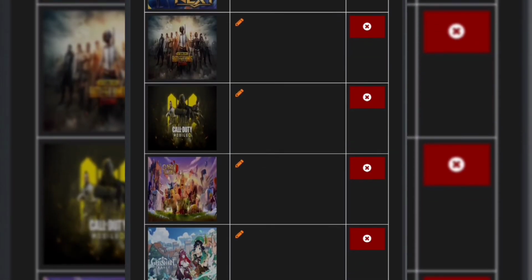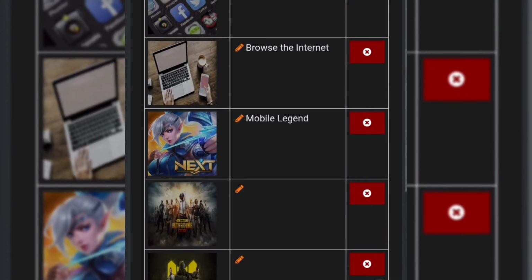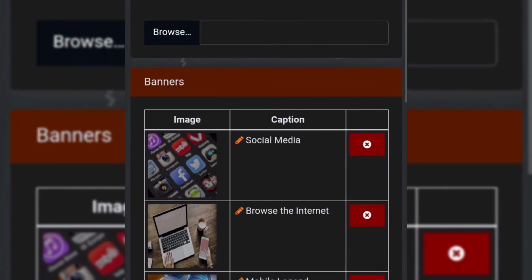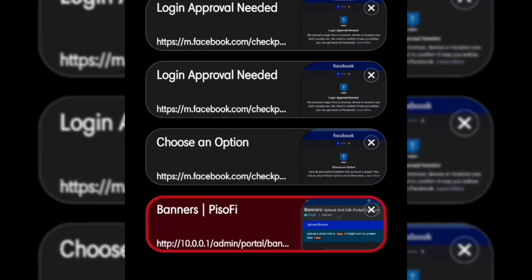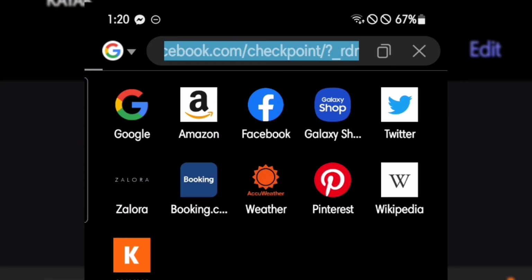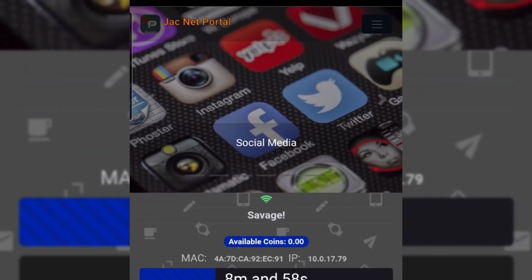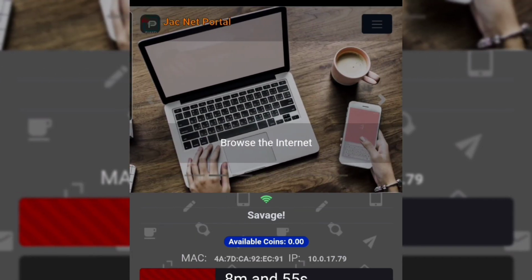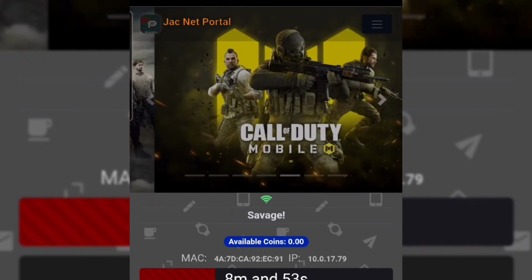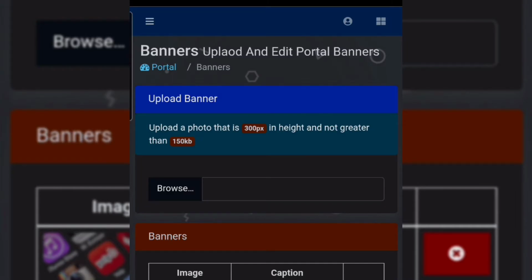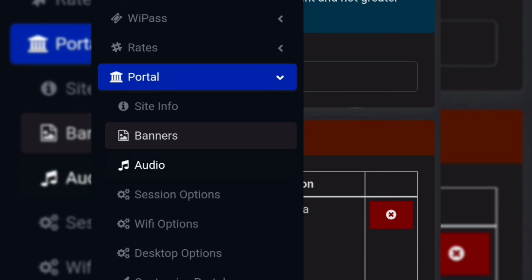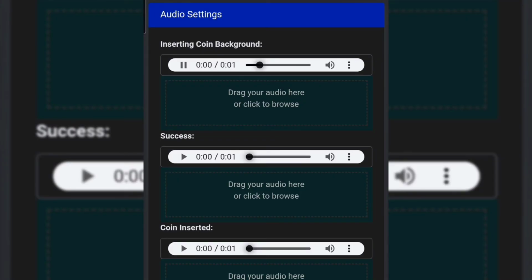You can change it if you want. You can also change the audio and sound effects. It all depends on you or the owner. Just be creative, that's all.